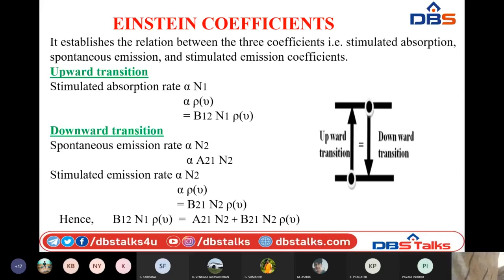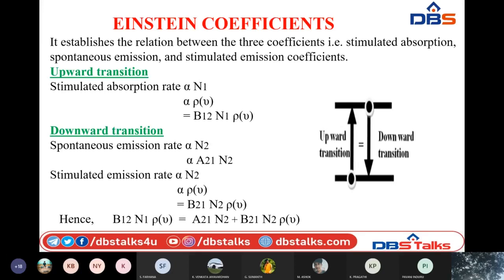This spontaneous emission rate only depends upon the number of atoms present in the higher energy level, that is nothing but N2. Why? Because here we are not going to supply external energy for spontaneous emission. Understood? That is the reason it only depends upon the number of atoms present in the higher energy state.